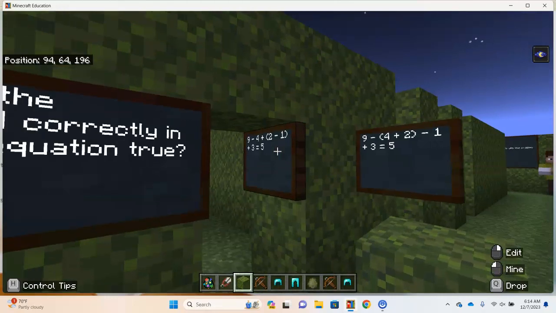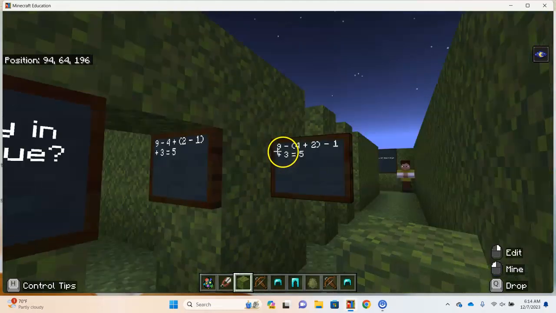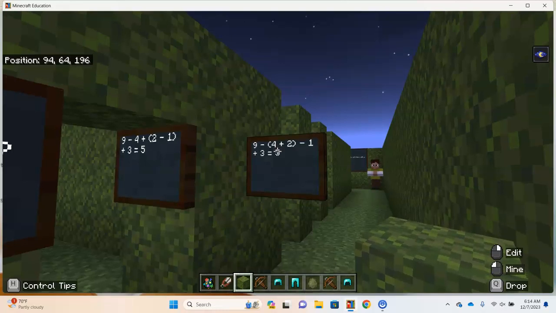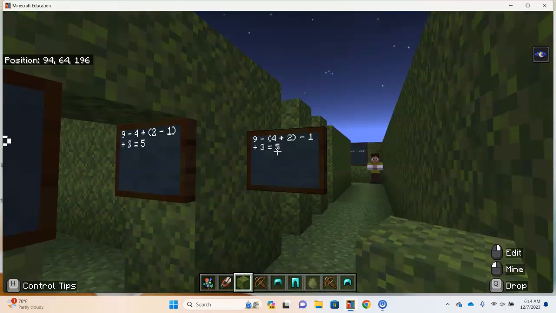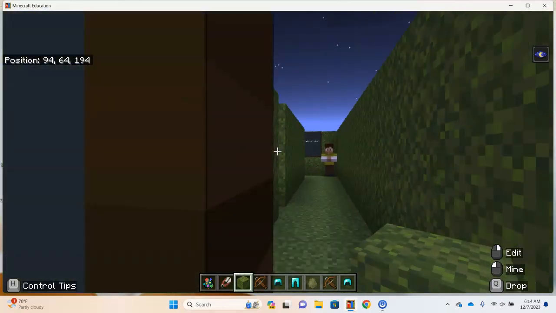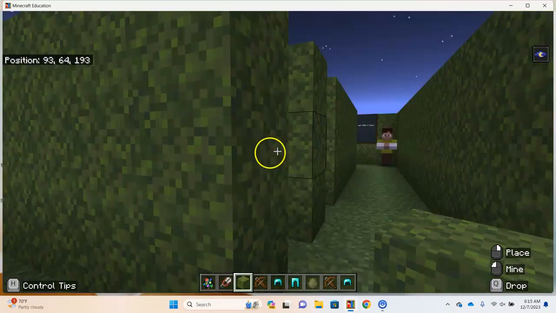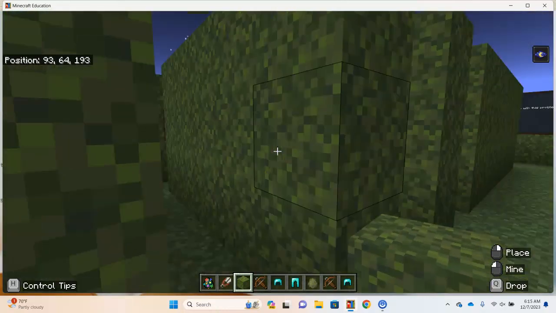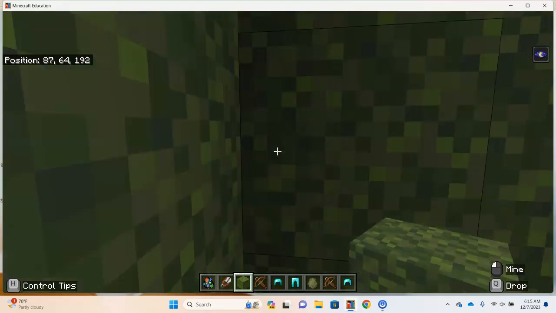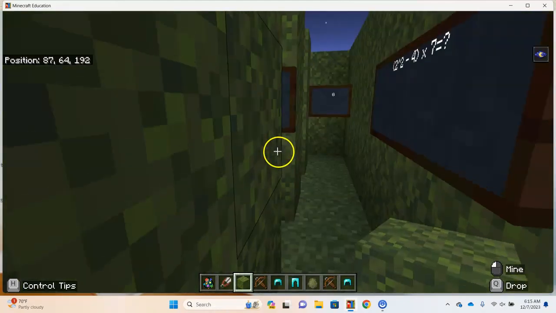I see the same numbers. I see one set of parentheses, but the position matters. 9 minus 6 minus 1 plus 3. Okay, so 9 minus 6 is 3, minus 1 is 2, plus 3 is 5. Yes, so that must be where we go. I see an NPC down here, but I know I'm supposed to go towards the correct solution. So let's continue this route.